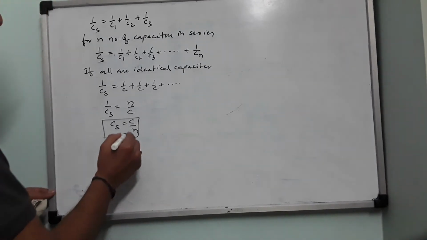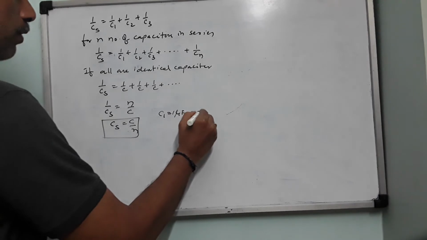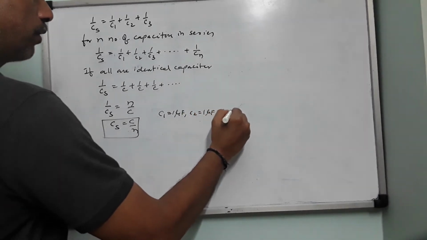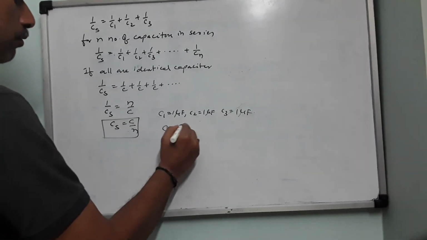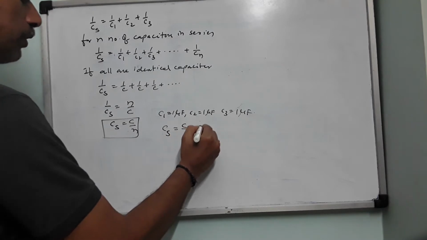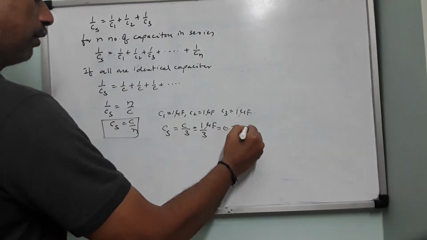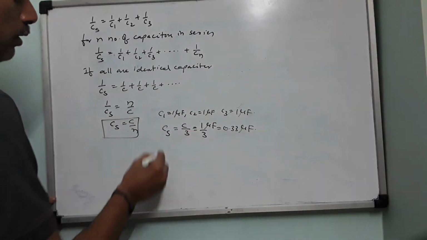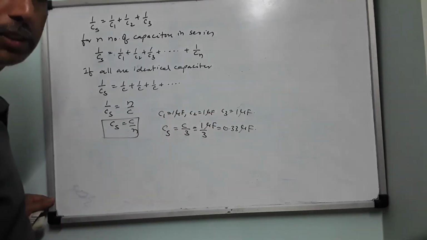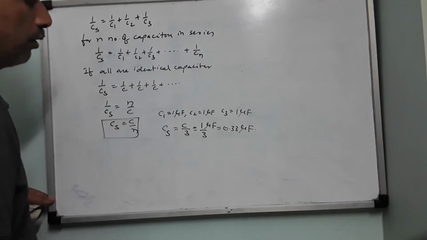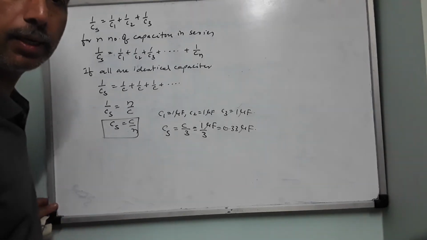Suppose you have three capacitors, each of them having 1 microfarad: C1 equals 1 microfarad, C2 equals 1 microfarad, and C3 is also 1 microfarad. All of them are identical. So C series will be C by n, C by 3, that is 1 by 3, 0.33 microfarad. So you don't even get the value of any one capacitor. This 0.33 microfarad is less than the capacitance of any one capacitor given. So remember that in order to decrease the net capacitance, capacitors should be connected in series.